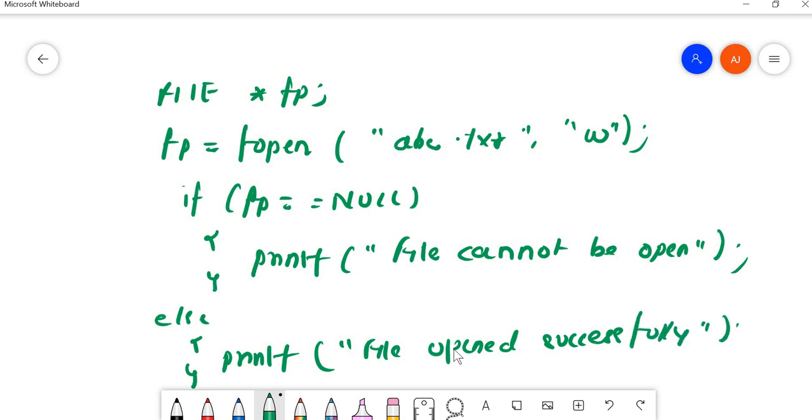So this is what they have asked in the question. Don't get confused. The question was, state the typical error situation during IO operation in file. So this is the typical error situation while we open a file.